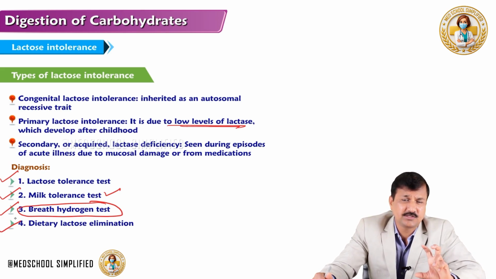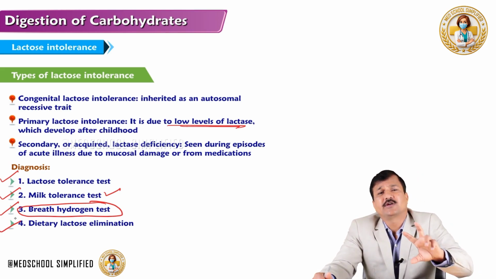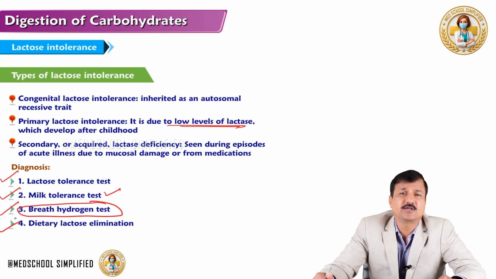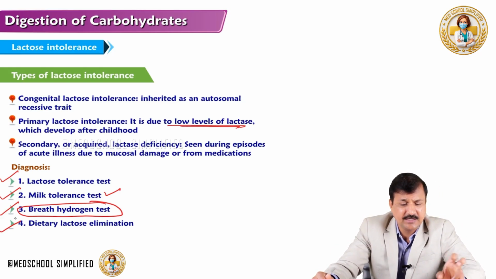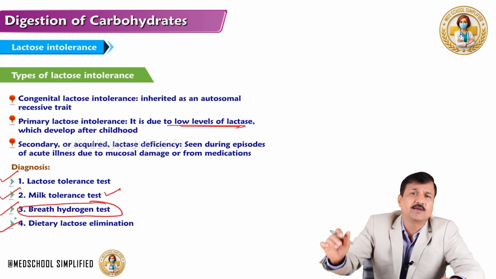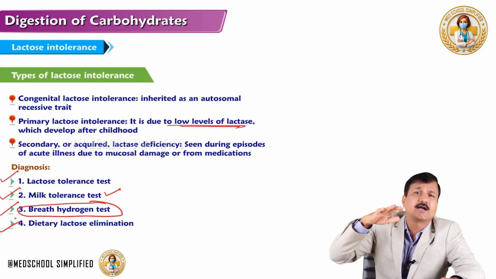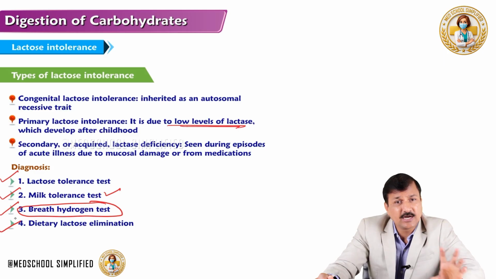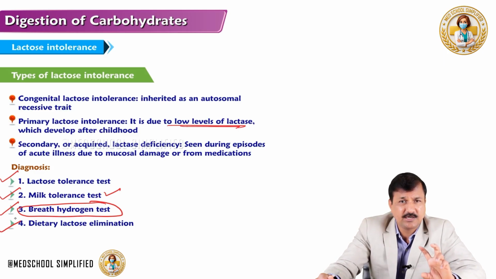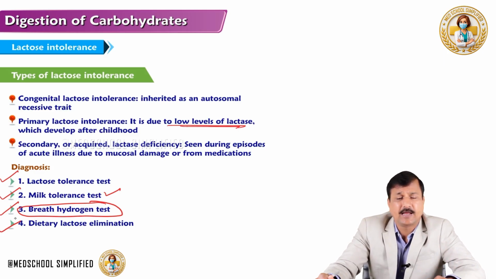If the lactose is properly digested, it does not contribute to the hydrogen in the breath, so it will be less than 20 parts per million. If the lactose is not tolerated and undergoes bacterial fermentation, hydrogen levels in the breath will increase to more than 20 parts per million. So that's the breath hydrogen test, one of the diagnostic tests for lactose intolerance.